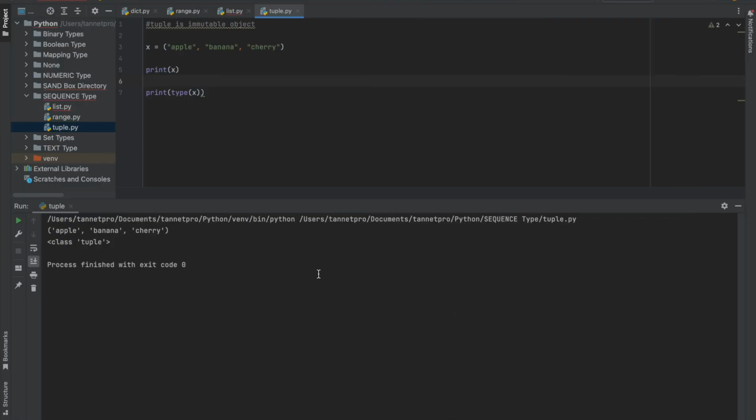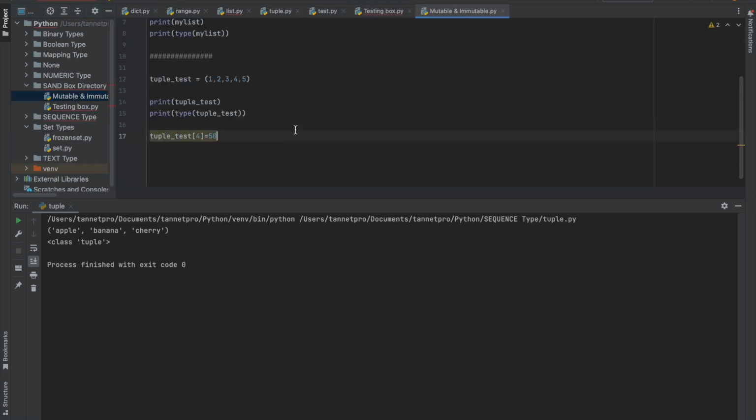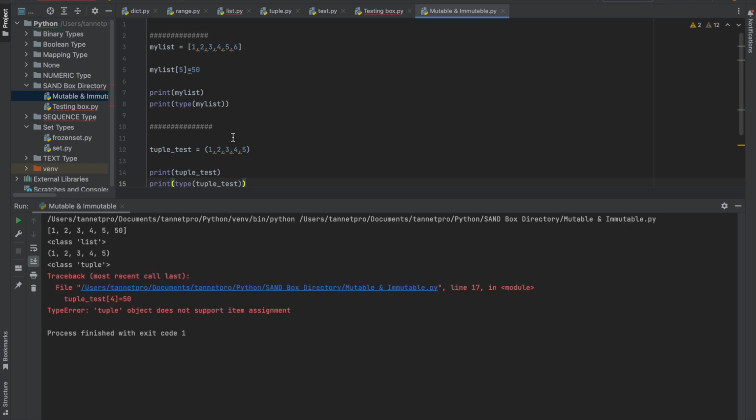Now let me show you another thing also. Always I told you mutable and immutable, right? Here is the mutable and immutable example. I have created my list, and I converted this to that.